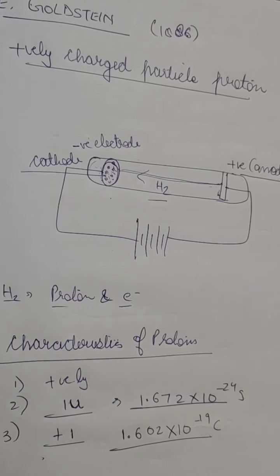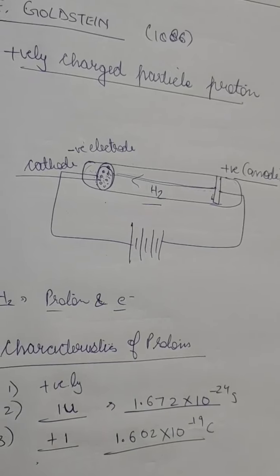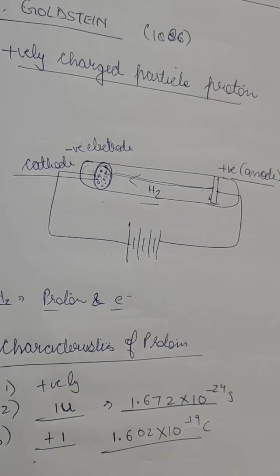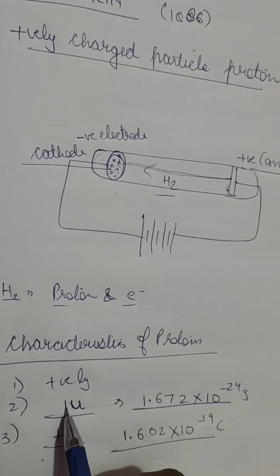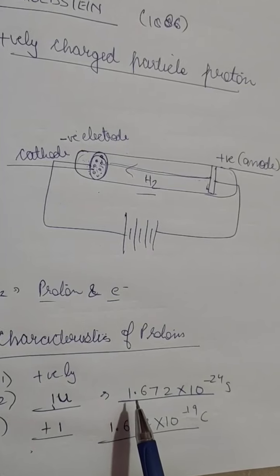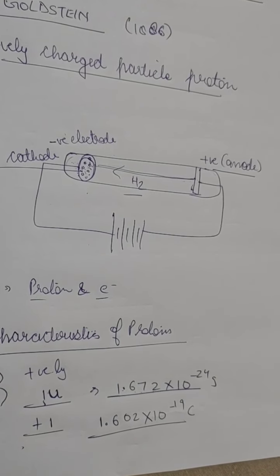The relative mass of a proton is 1.00-something AMU, which we don't use; we take the unified mass as 1 U, which is approximately 1.672 into 10 to the power minus 24 grams.